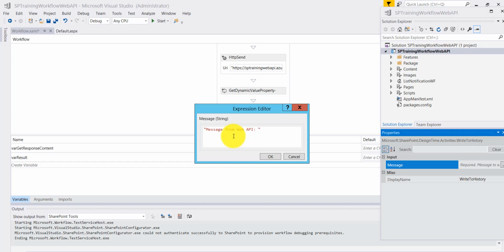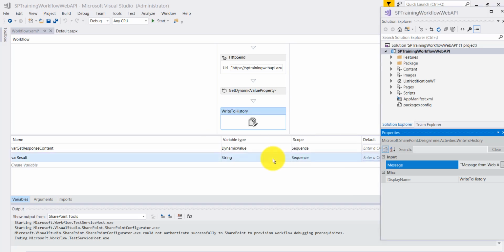What will be the value? The value will be our plus our var result. Now click on OK. You can see now our workflow is ready.